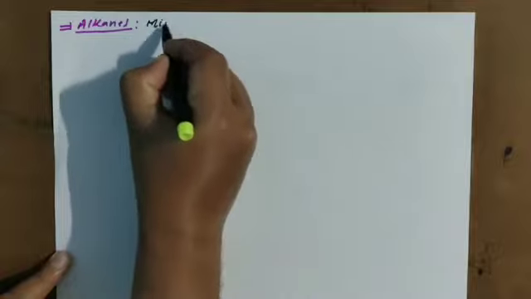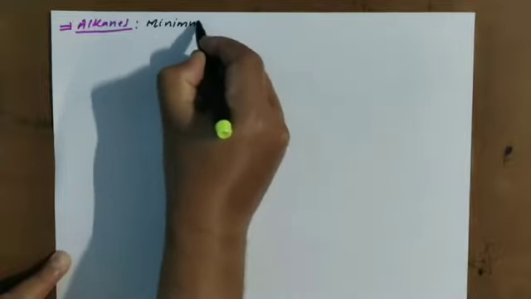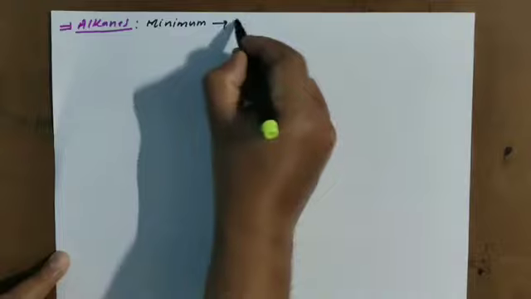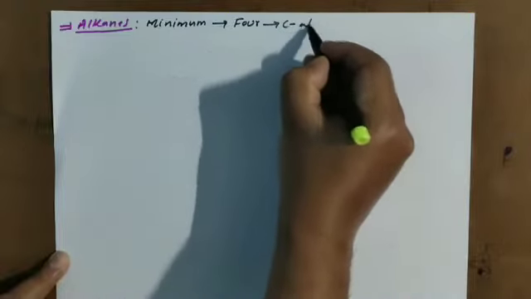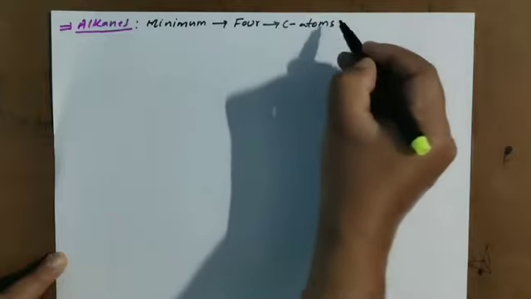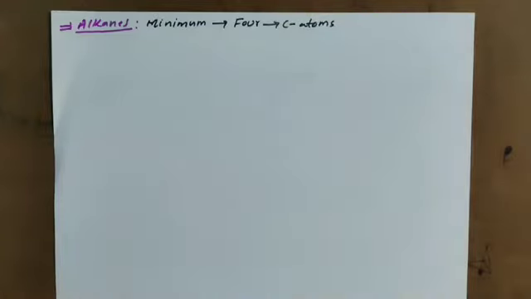In alkanes, how many we need? Minimum 4 carbon atoms we need. Means with methane, with ethane, with propane we are not getting any isomers in alkanes.